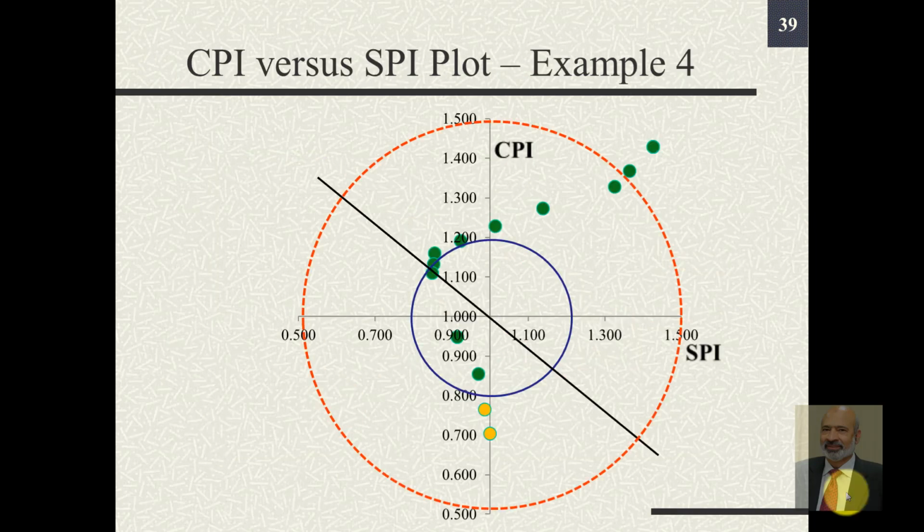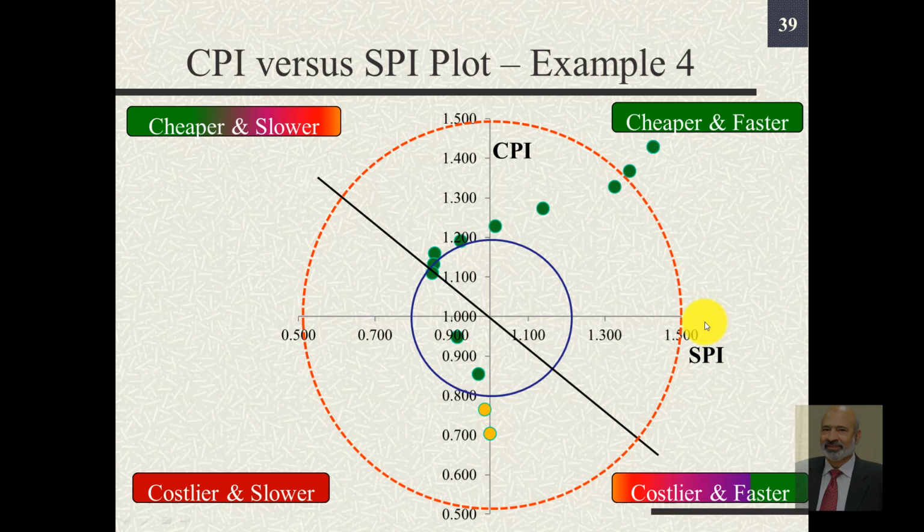In order to do that, we put the CPI and SPI values on one plot wherein the horizontal and the vertical axes cross at 1, 1. So this is not the origin. This intersection is at 1, 1. This top right quadrant indicates that the pace is faster than the schedule and we are going inexpensive. Likewise, the one at the bottom left indicates that we are costlier as well as slower.